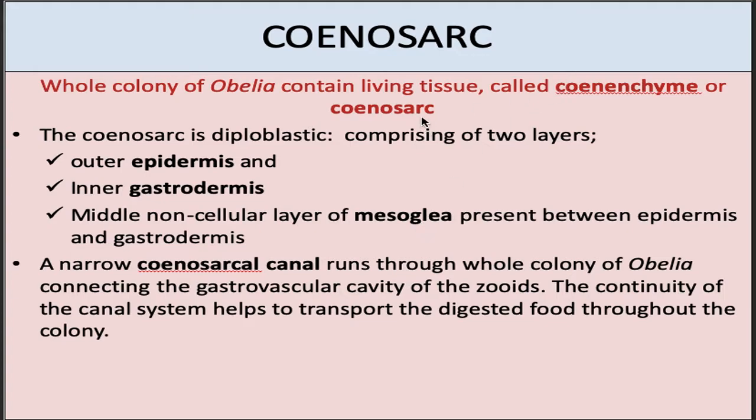Coenosarc makes the body wall, and inside the body wall, a cavity in the form of a canal is present. That canal is called the coenosarcal canal. The coenosarcal canal runs through the whole colony of Obelia and connects the gastrovascular cavity of all the polyps and blastostyles. There is a significance of this connection. As the polyps can feed and blastostyles cannot feed, it helps in transport of digested food throughout the colony.